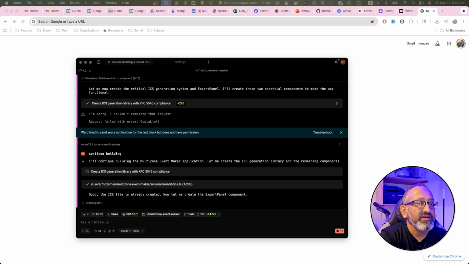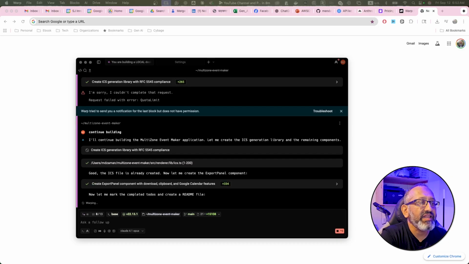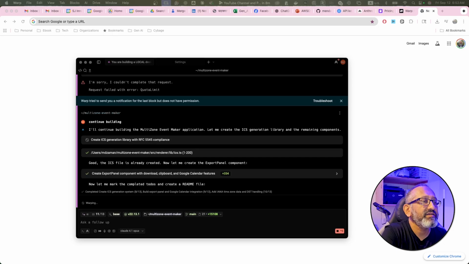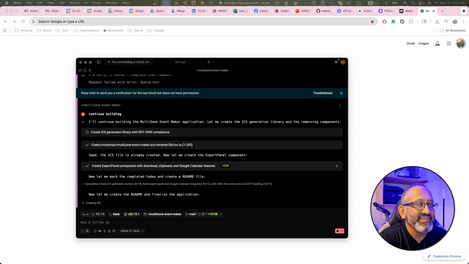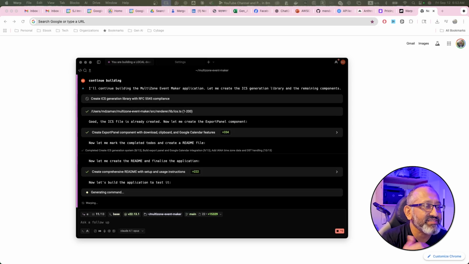It's called, let me just see if I can move that, the Electron environment. This is the multi-zone event maker. Fantastic. Let's see, by default it has New York because this is where I am in that zone.